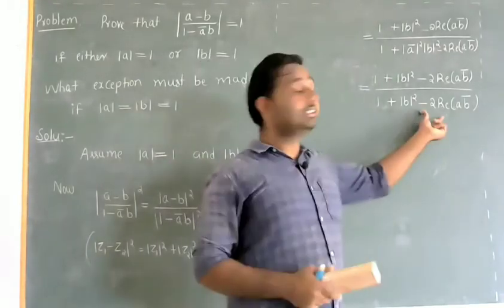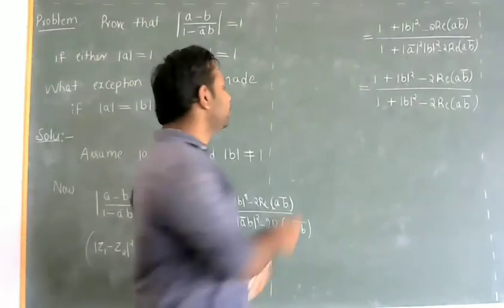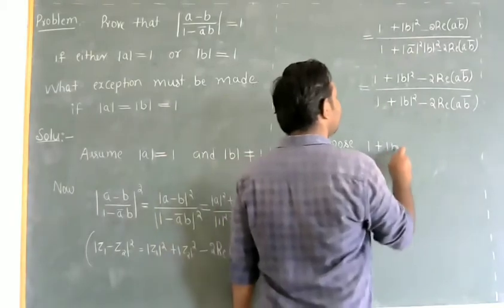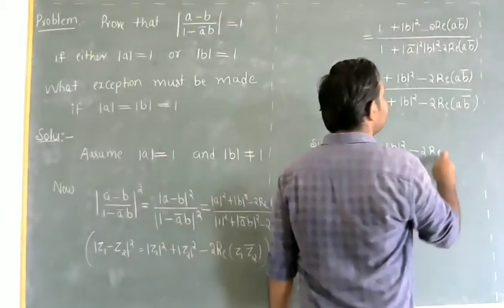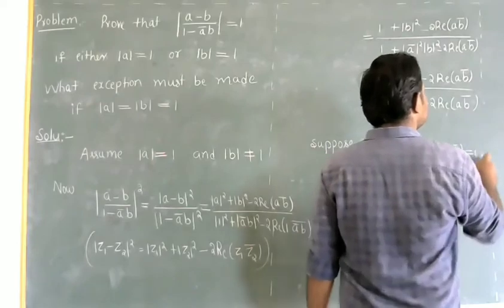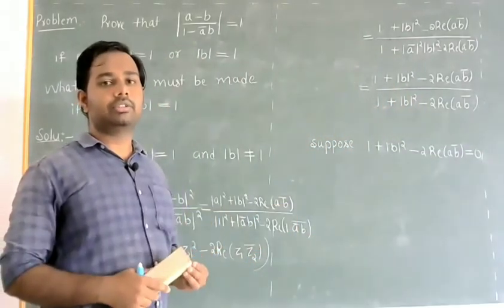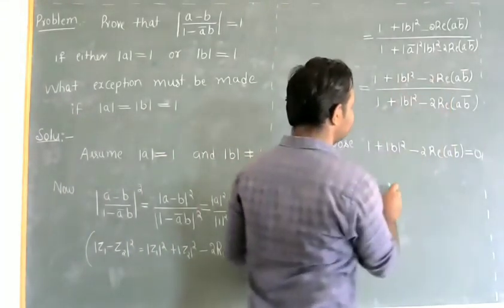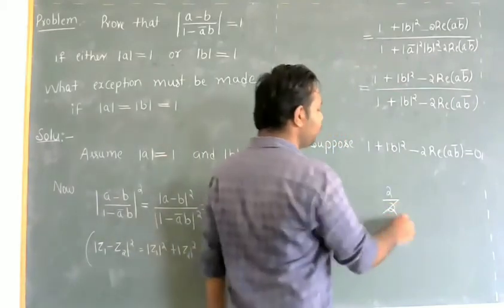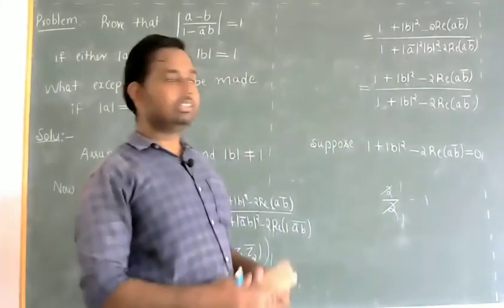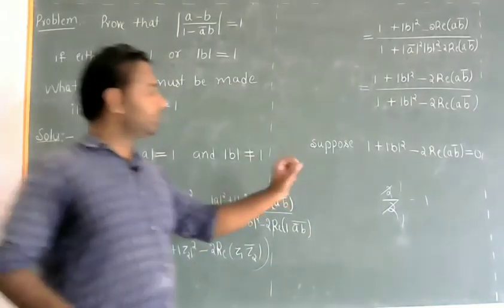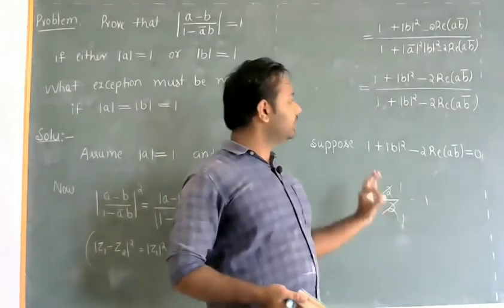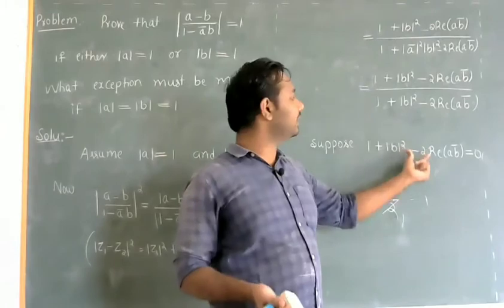Now what happens if it is 0? Suppose 1 plus modulus of b whole square minus 2 into real part of a b bar is 0. If it is a non-zero quantity, then I can cancel it. Suppose if we have 2 by 2, what is this? 2 ones are 2 ones, so it will be 1. So I can do that work only whenever this number is non-zero. So I just have to make sure that it is non-zero.